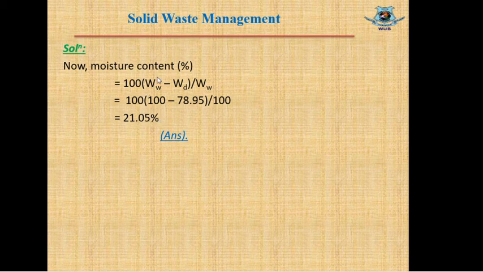As we know, there are two ways to calculate the moisture content. One is on a weight basis. If we use WW, we will get the moisture content based on weight, and the other process is moisture content based on dry weight. If we use WD instead of WW, then the moisture content will be on a dry basis. So this moisture content is on a weight basis.